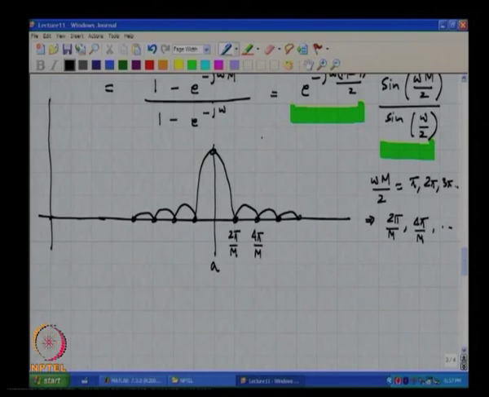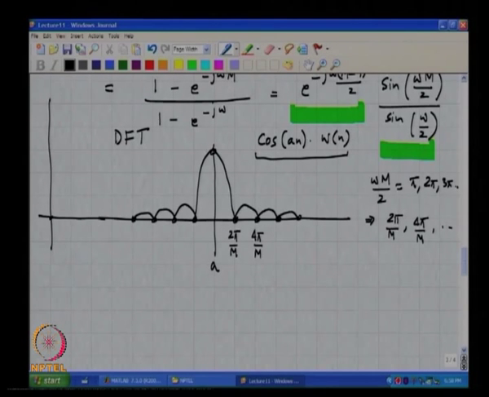So this is the spectrum, the discrete time Fourier transform of cos a n times w of n, where w of n is the so-called window function. It just selects some period of time, right. This window is of length M, because we are only interested in M samples of cos a n, correct. So this is the discrete time Fourier transform of the sequence cos a n times w of n.